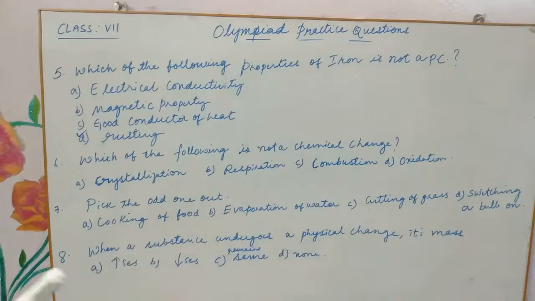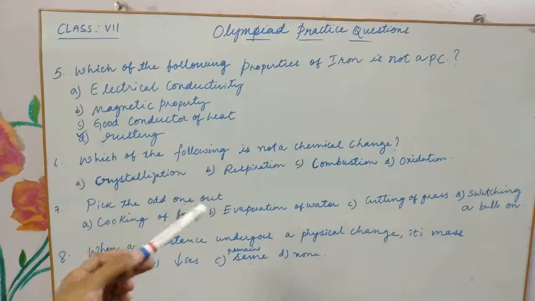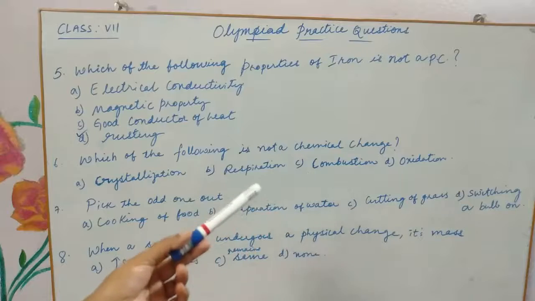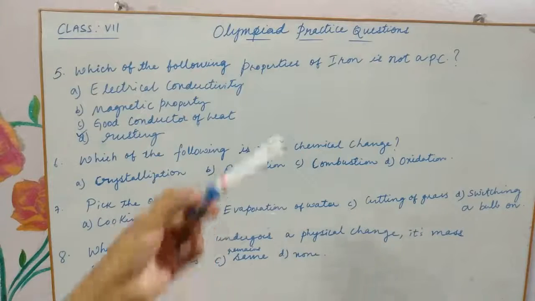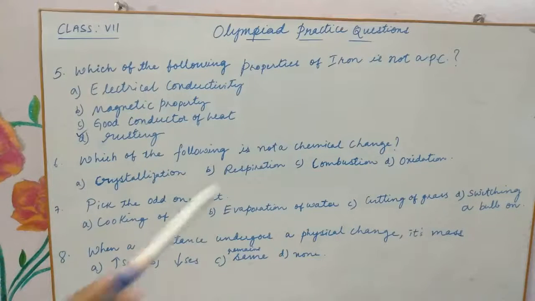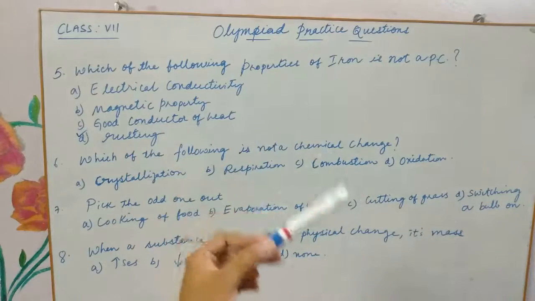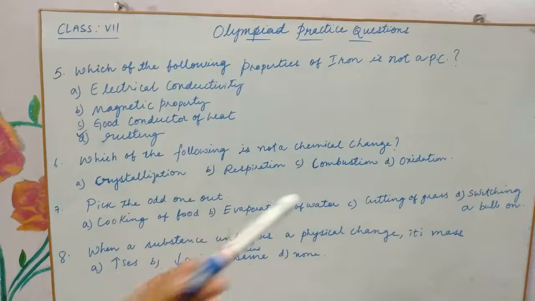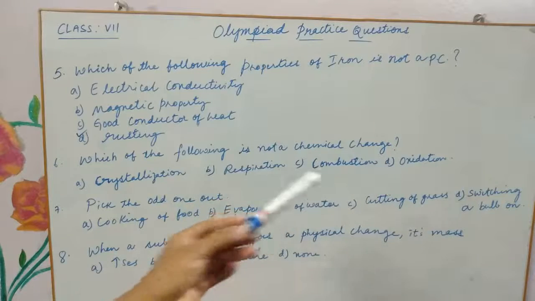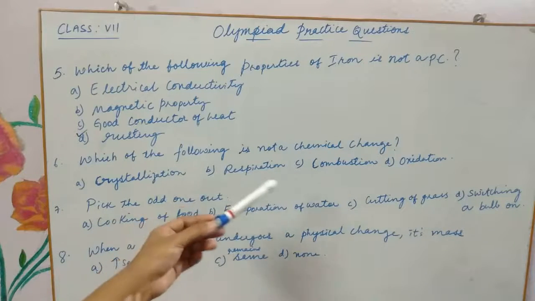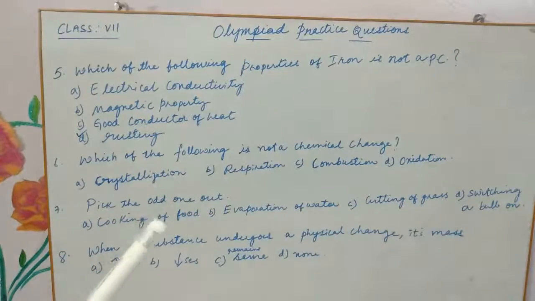Whereas you can see the respiration, it leads to the production of new substances. So it is a chemical change. Same is the case with combustion. Combustion is nothing but burning in the presence of oxygen, and it forms new substances. So combustion is also a chemical change. Oxidation is nothing but reaction of any substance with water, with oxygen, and it also leads to the production of some new substance. In all these three things, you see that new substances are formed. Respiration, you can see a lot of energy and carbon dioxide is released. Combustion, also new substance, and oxidation, also new substance is formed.